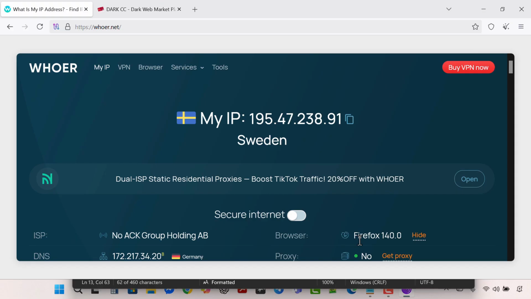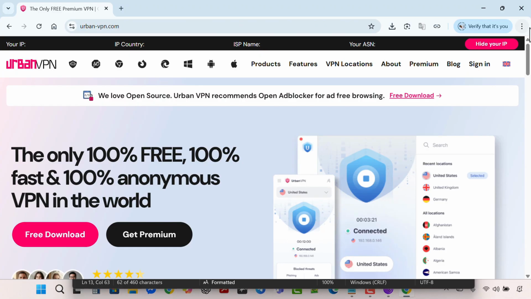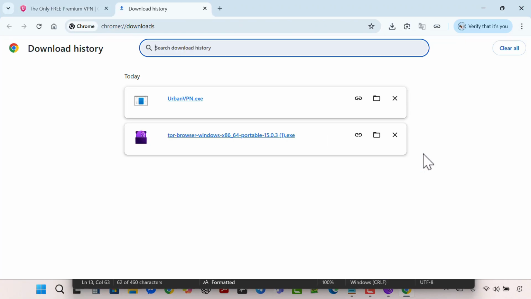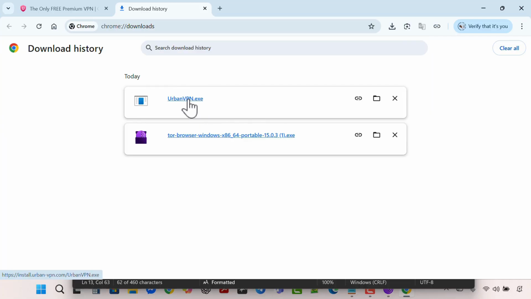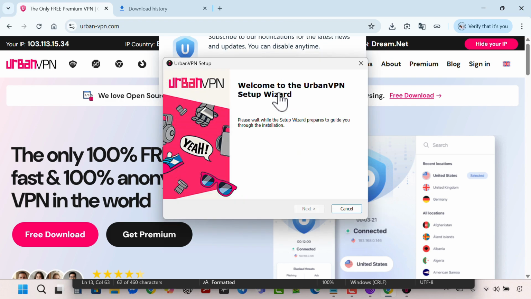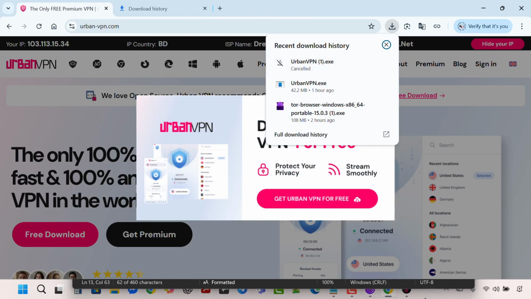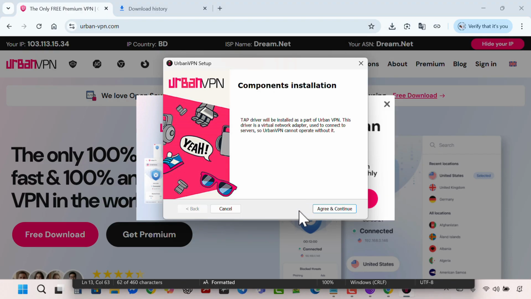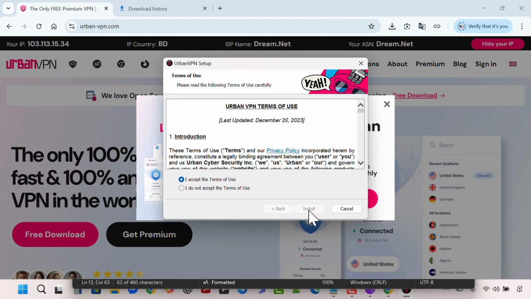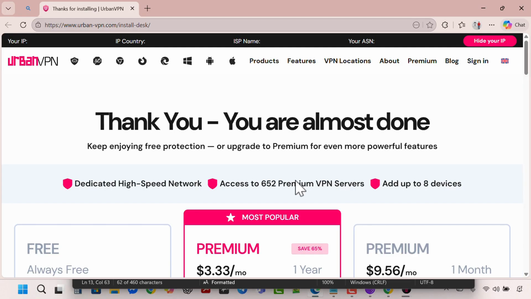For this, I will give you a VPN name. It is called Urban VPN. This is a free VPN, so you can use it for free. If you want, you can use another VPN. This VPN works well. I have downloaded and installed it before. So, let's see how to install it. You can download the VPN from here, and it is available for free. I have downloaded it once, so I will not download it again. I will cancel it. Now I will install the VPN. It is being installed. There is also a Chrome extension for Urban VPN.